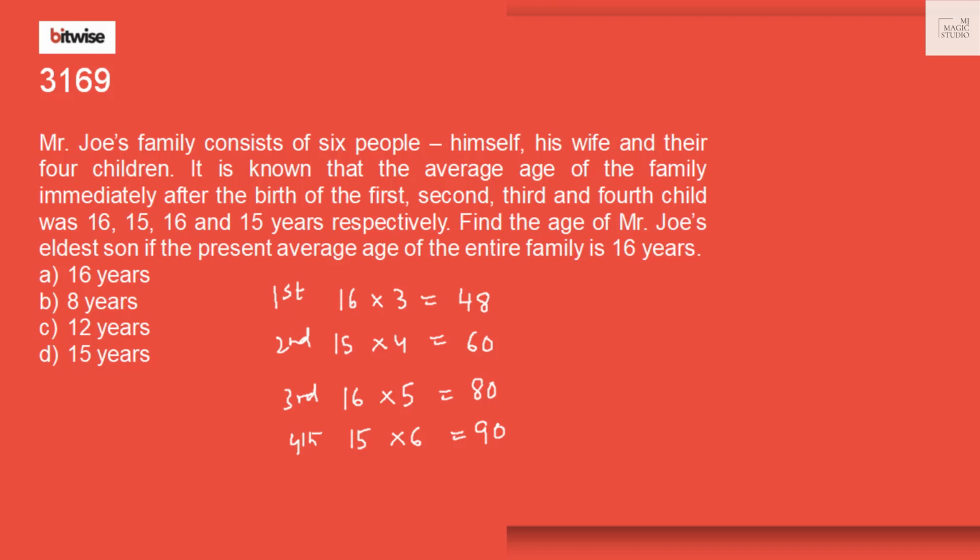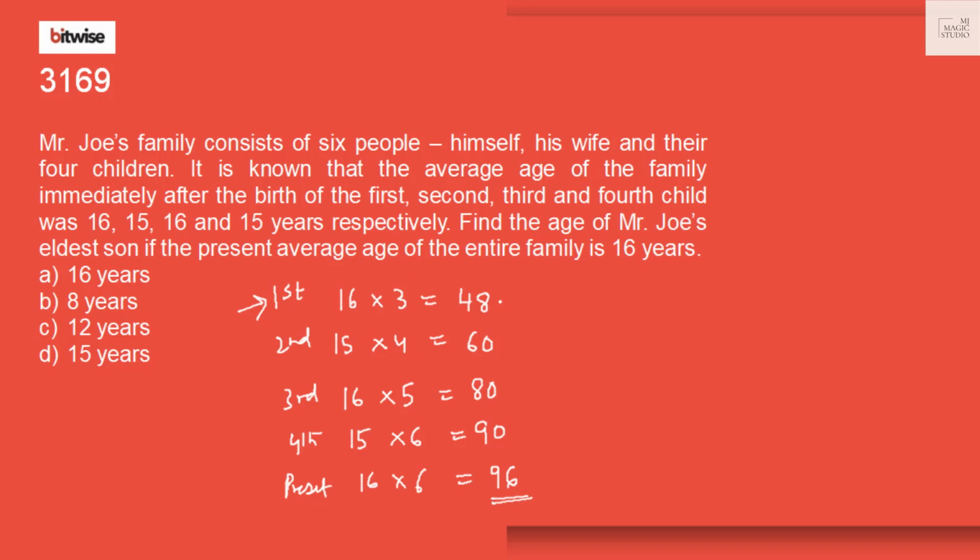After the birth of the fourth child, average was 15. Total would be 90. Find the age of Mr. Joy's eldest son if the present average age of the entire family is 16 years. Present average age is 16 into 6, that is total ages presently is 96.